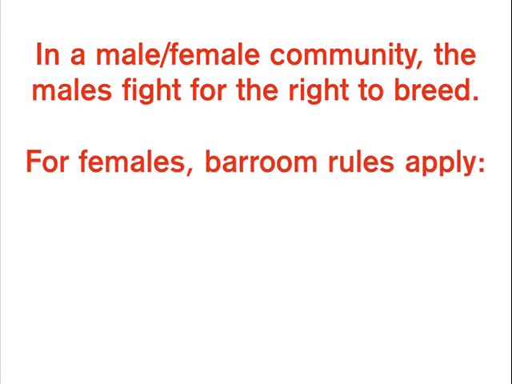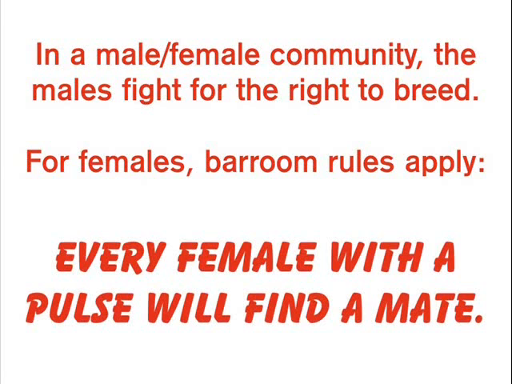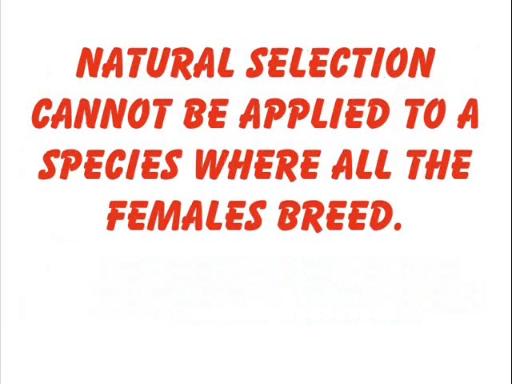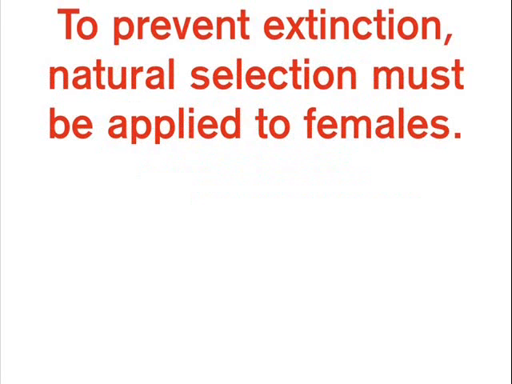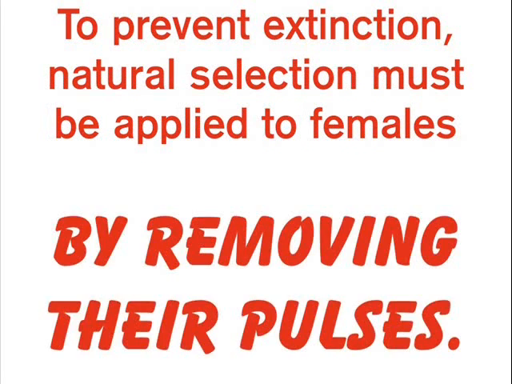In a male-female community, the males fight for the right to breed. For the females, however, barroom rules apply. Every female with a pulse will find a mate. Natural selection cannot be applied to a species where all the females breed because every attribute will slide, leading to extinction. To prevent extinction, natural selection must be applied to females by removing their pulses.